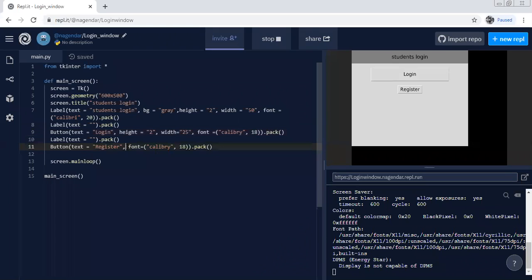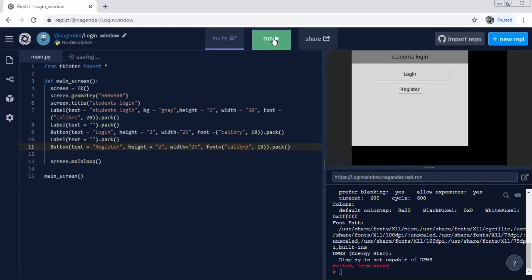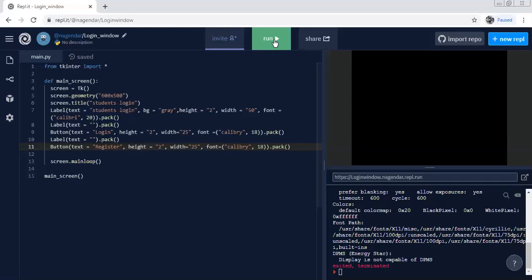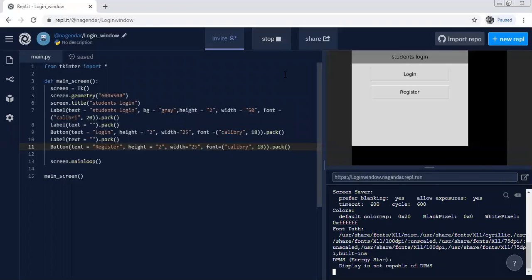For register here, height of 2, and same width of some 25, right? Then comma. Okay, stop this one which is already running, then run it again.